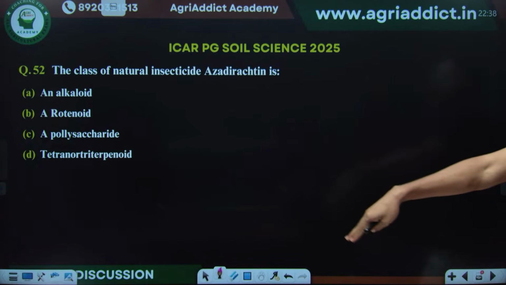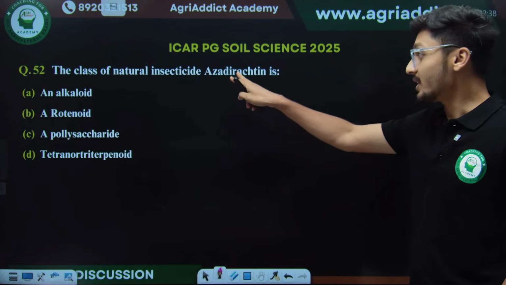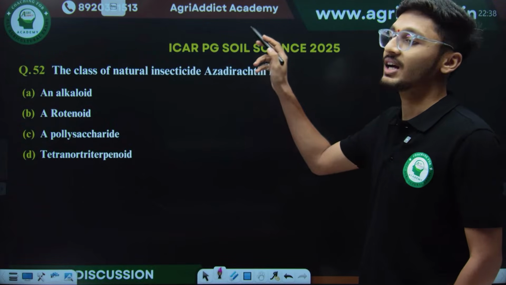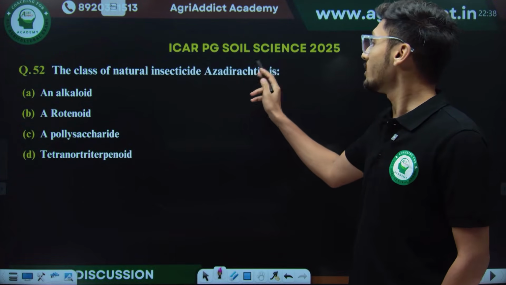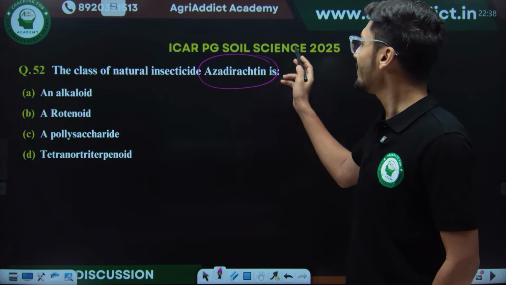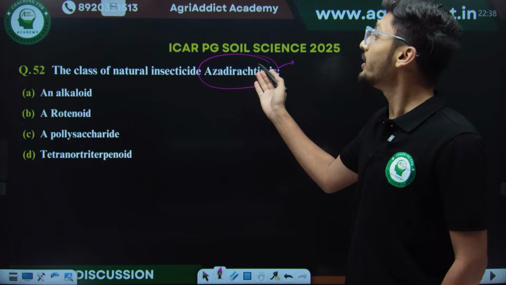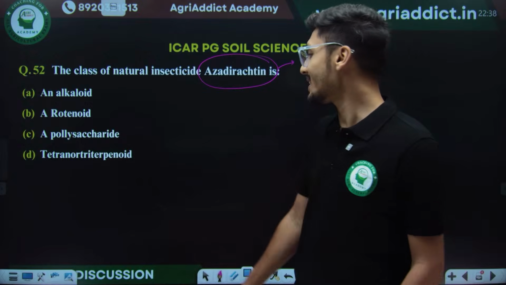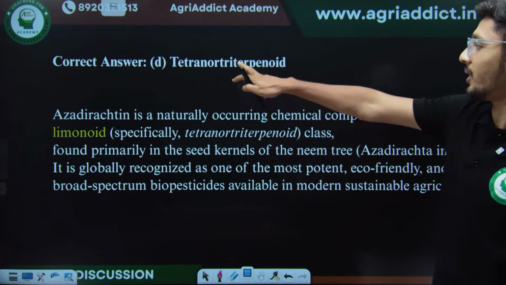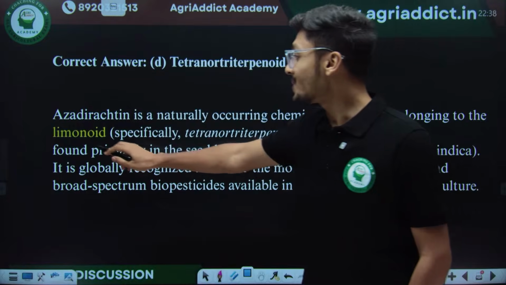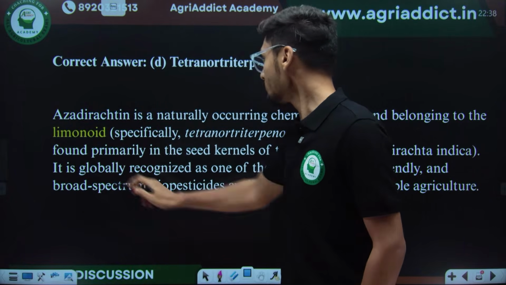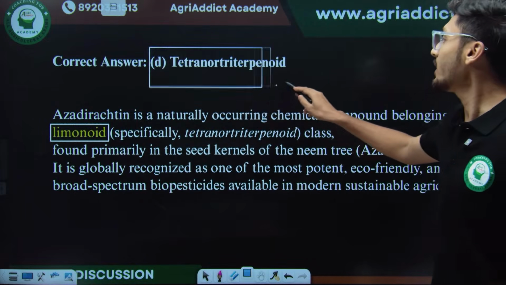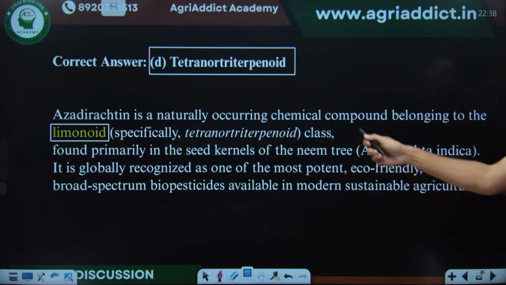Then we have next question. It is in relation to Azadirachtin. See, a little while ago we had a question from agricultural chemicals which had the scientific name of Azadirachtin's parent plant. Now it is asking about the class of Azadirachtin. The class of Azadirachtin is tetranorterpenoid. To be more precise, it belongs to limonoids. The correct answer for this was tetranorterpenoid.